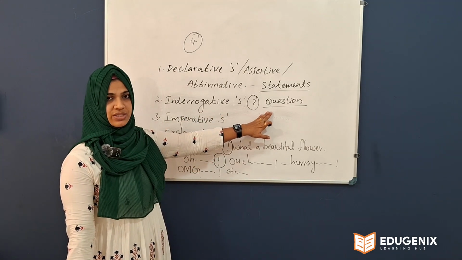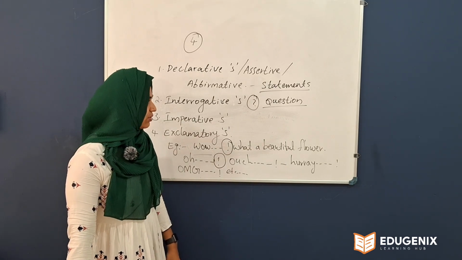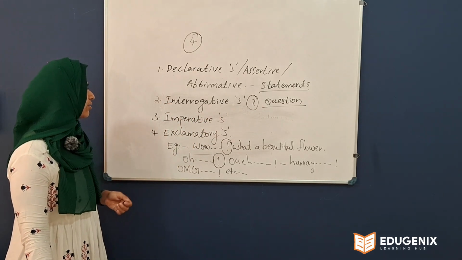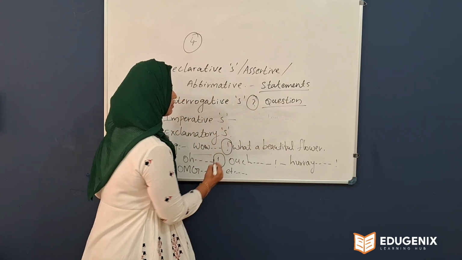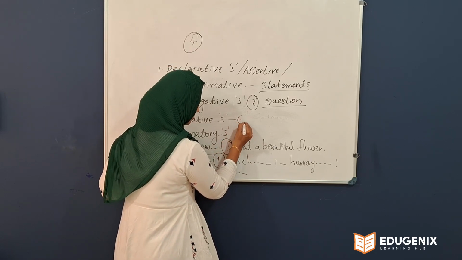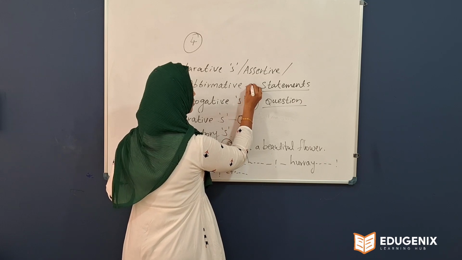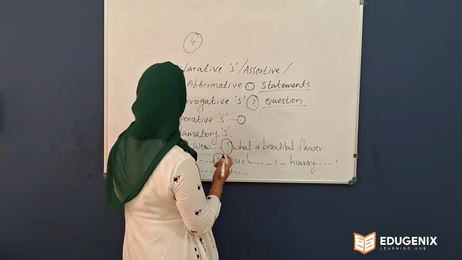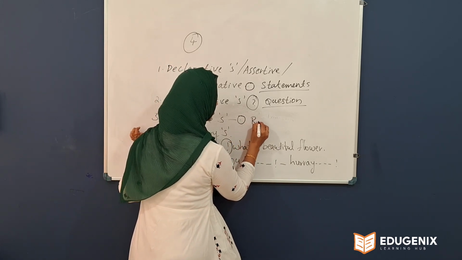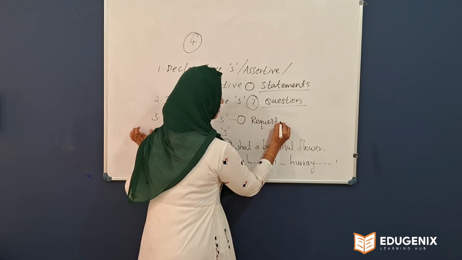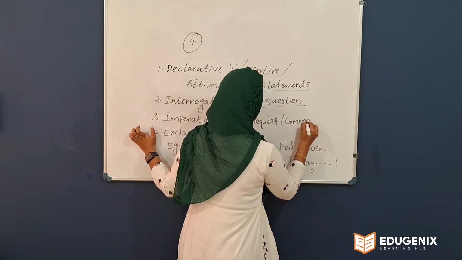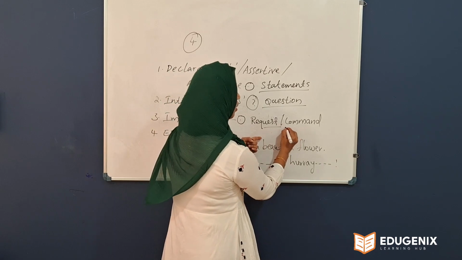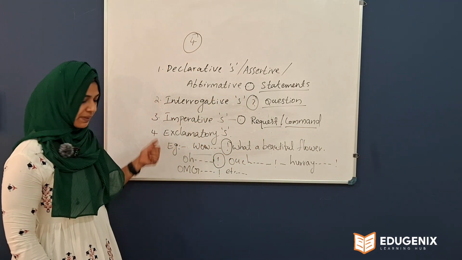Maybe it is a yes or no question, or maybe it is a WH question. Whatever it is, it comes under the category of interrogative sentence. Then what do you mean by imperative? For declarative and imperative we use a full stop as the punctuation mark, and for an interrogative sentence it is a question mark. Imperative means request or command. A sentence that gives you a request or command is called an imperative sentence.